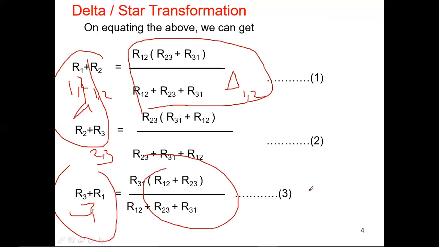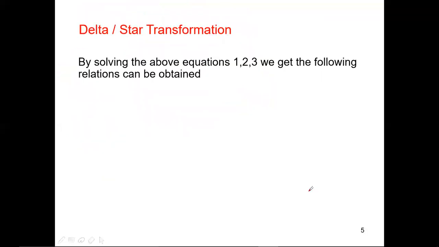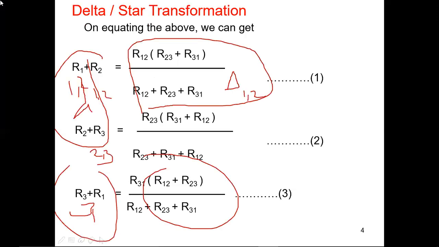Then subtract any two of the equations like this. By solving the above equations 1, 2, 3, we can obtain the following relations. How are we going to solve the above equations? You can do it by subtracting the equations like this. That is the mathematical part. I didn't include it here. If you are interested, I will show you.